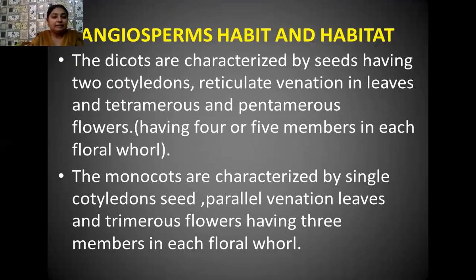If we are learning about the characters of monocots, then monocots have a single cotyledon, and the single cotyledon of a monocot is known as the scutellum. The seeds are covered by a single cotyledon. Parallel venation is seen in the leaves. That means there is no main vein. All the veins look alike and are arranged in a parallel fashion. And trimerous flowers are present. That means the sepals and petals are arranged in floral whorls in the number of 3.